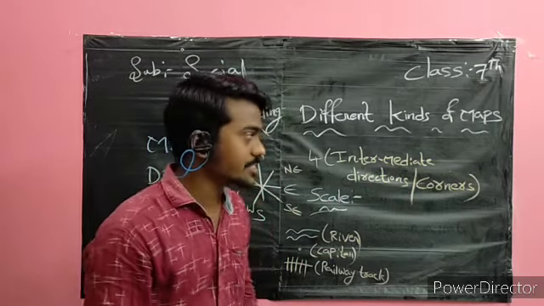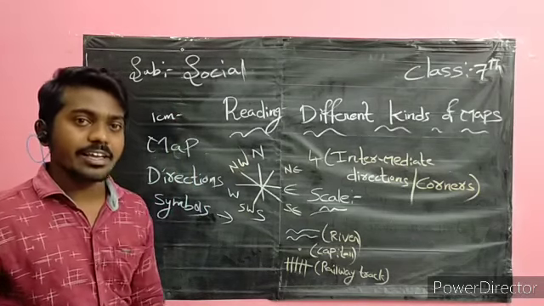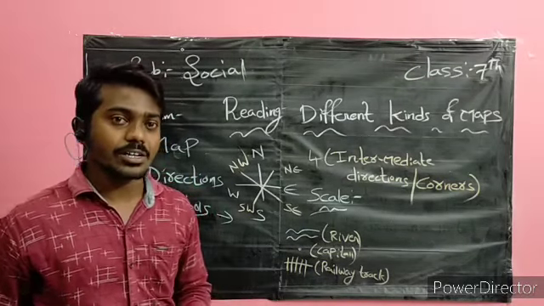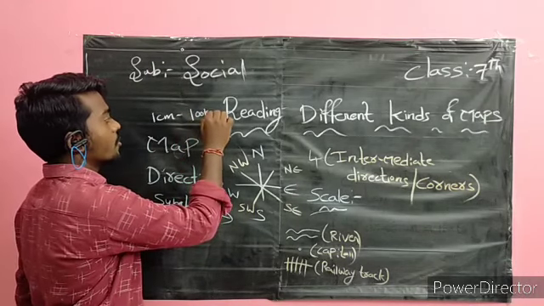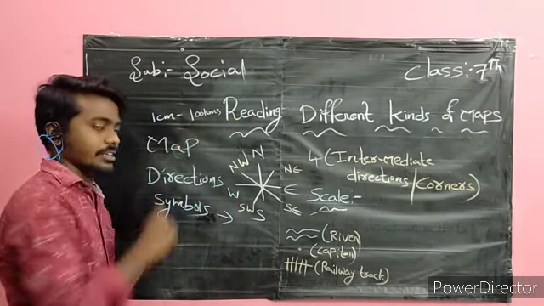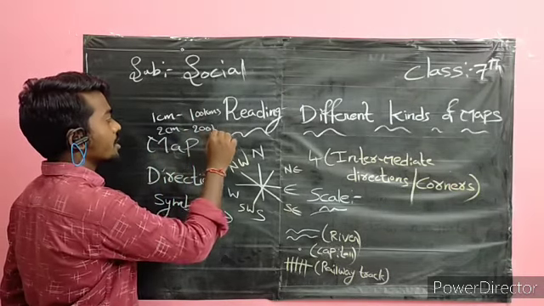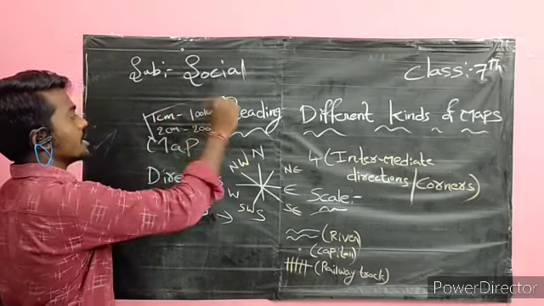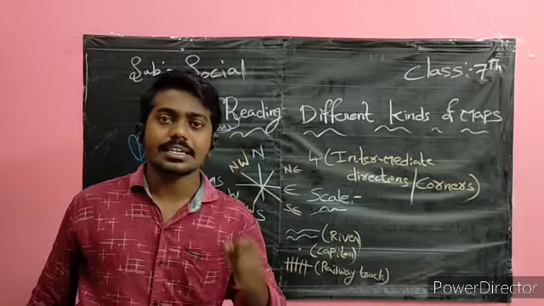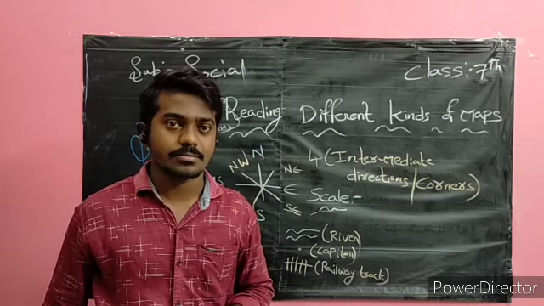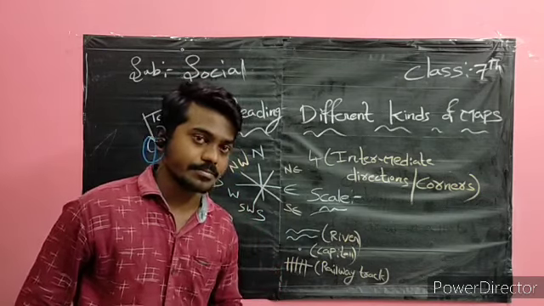That is why we measure the scale: 1 centimeter equal to 100 kilometers. You can give anything. 2 centimeters equal to 200 kilometers. This is about the scale. We can reduce the actual distance in our map by using the scale.